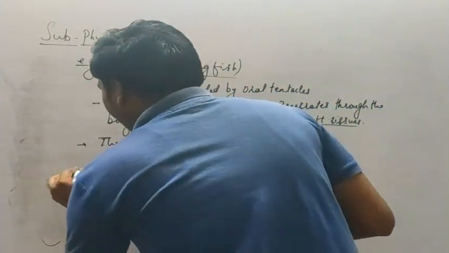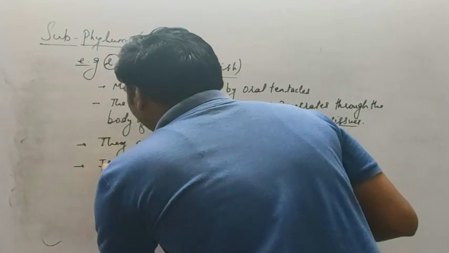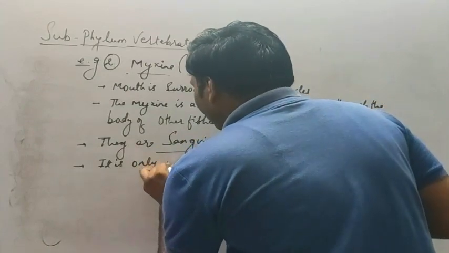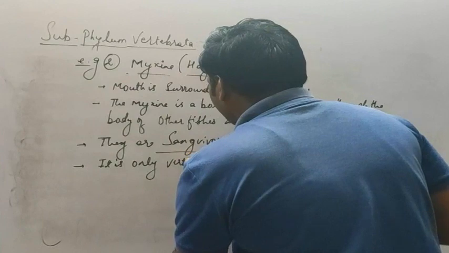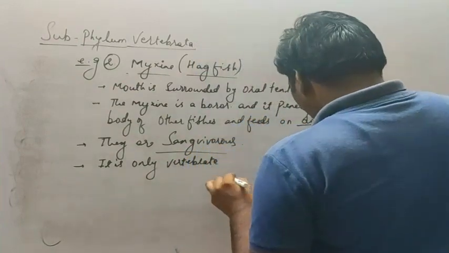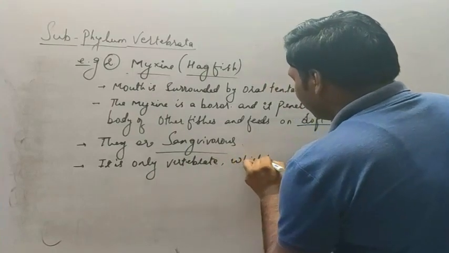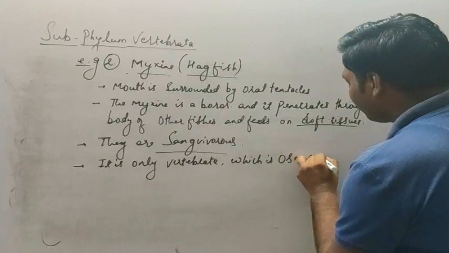The next, it is the only vertebrate which is osmoconformer.